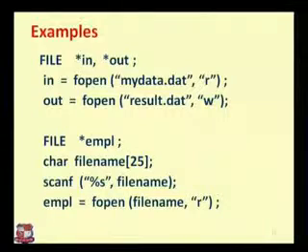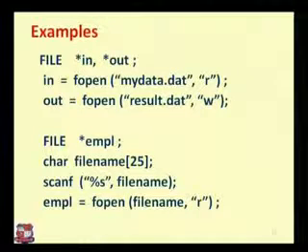So when we are defining r and w: r is used for readable format, and it is for input. When we give any type of input to the system, we don't need to write it again and again; the compiler just has to read it. When the compiler is reading, it can only use the readable format, that is r. But when the output is created, we have to change the output into an appropriate format. So out equals fopen of result.dat, in double quotes, and after the comma we define w. W defines that we can write it.